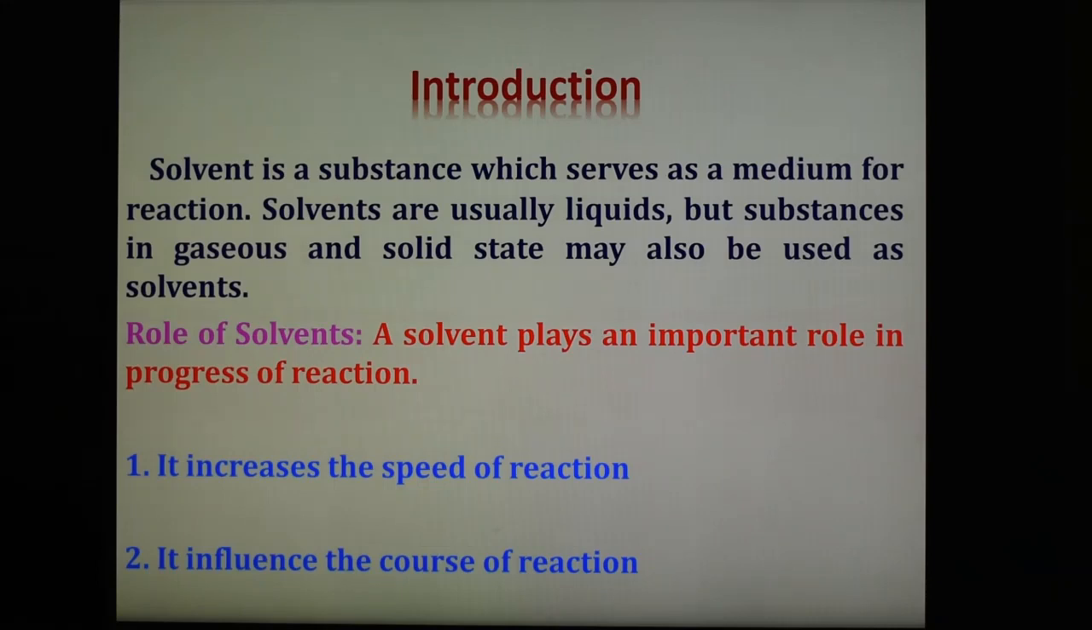And second, it influences the course of reaction. It has also been observed that by changing the solvent, the course of reaction may be changed, and sometimes the reaction may take place in reverse. An example of this is that in aqueous solution, barium chloride and silver nitrate react to give a precipitate of silver chloride, but in liquid ammonia as solvent, exactly the reverse reaction takes place. These are the two roles of the solvent.